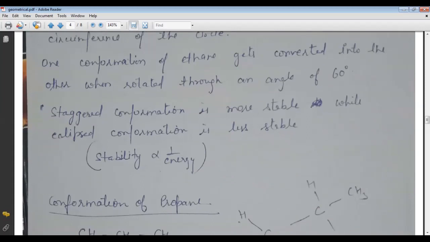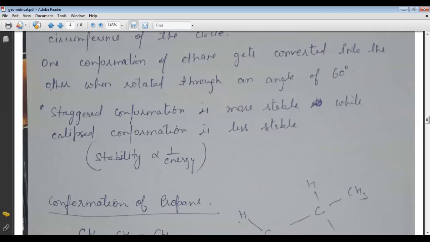These forms in between are called skew forms. At an angle of 60 degrees we get the staggered conformation, and we know that the staggered conformation is more stable while the eclipsed conformation is less stable. As we know, stability is inversely proportional to energy.